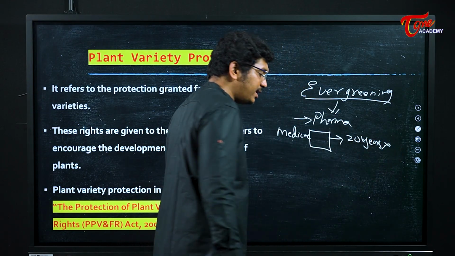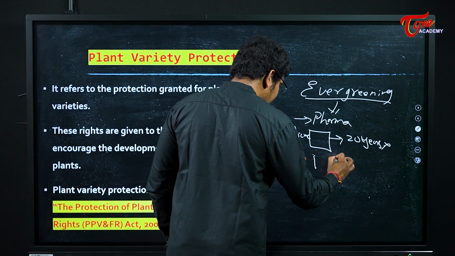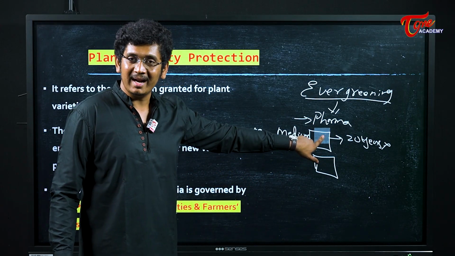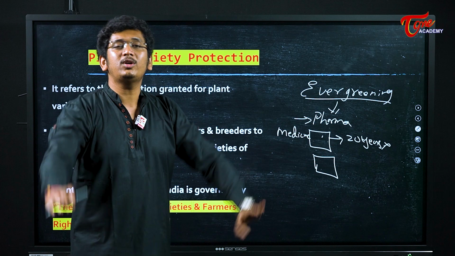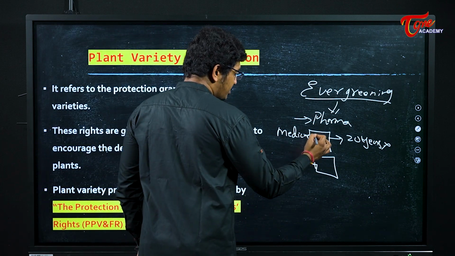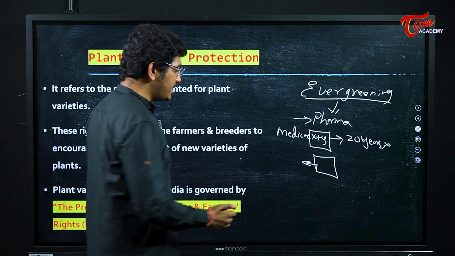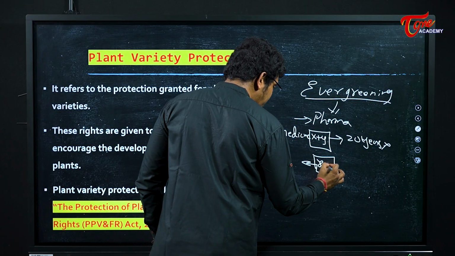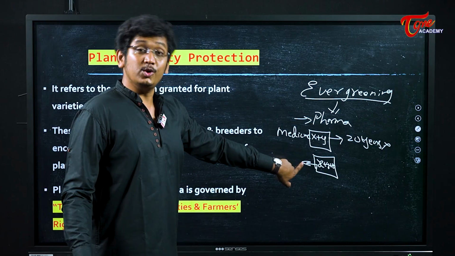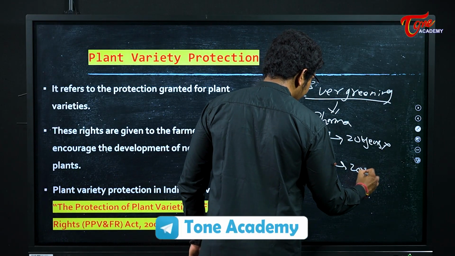Now, after this patent has been completed, for the same medicine, they want to earn more and more money because this medicine has higher demand and provides them a lot of money. Now, this medicine was an original, say it has a formula of X plus Y. They will do a small change and make the formula X plus Y plus Z. They will add a small new component and say, this is new innovation. We have invented something new, and again they will ask for a patent of 20 years.